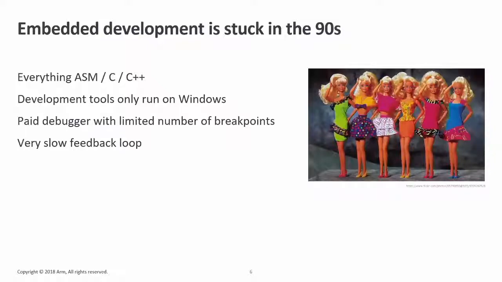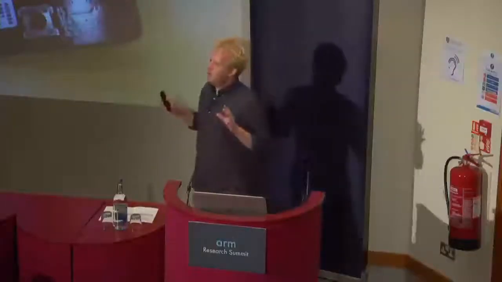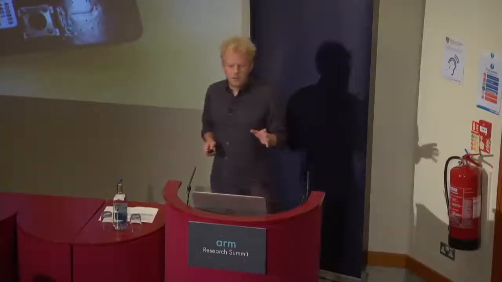Until, as a project I guess most of you are familiar with, I ran into the BBC Microbit. This is a little tiny computer that was distributed to 1 million kids in the United Kingdom to teach them how to develop. It's also an MCU, also an embedded device. It contains a Nordic Semiconductor MCU with only 16 kilobytes of RAM. But for some reason, the people that developed the Microbit managed to create a development environment far superior to anything I've ever done in MCU development.